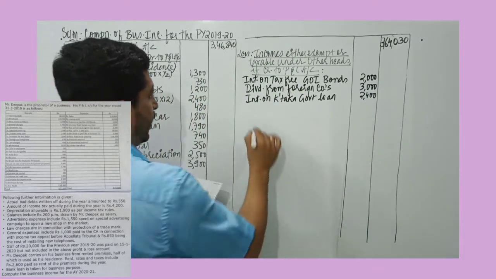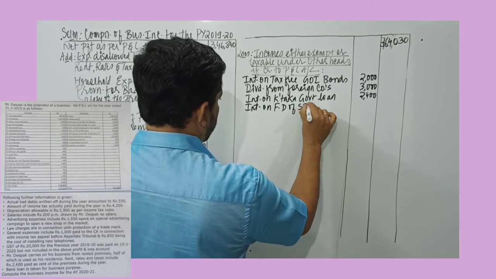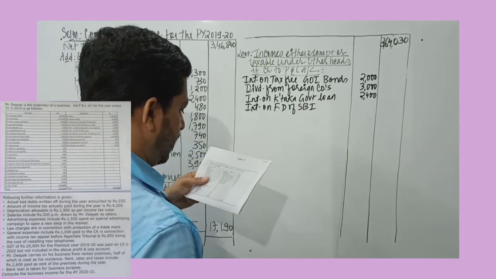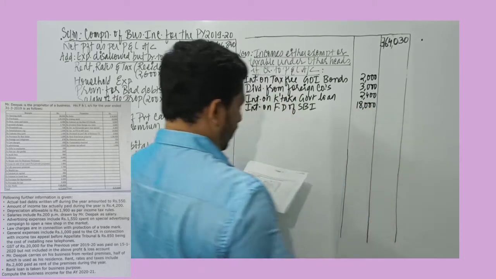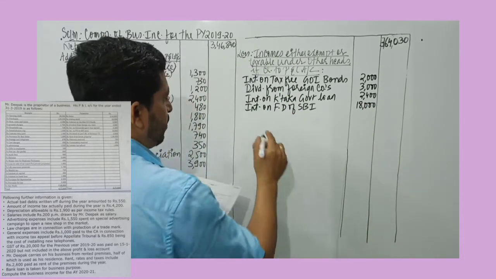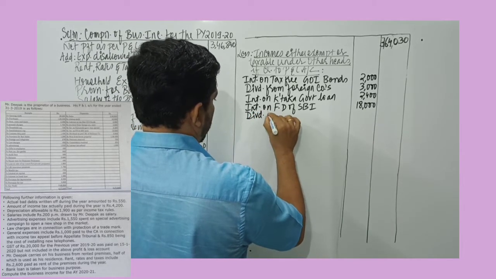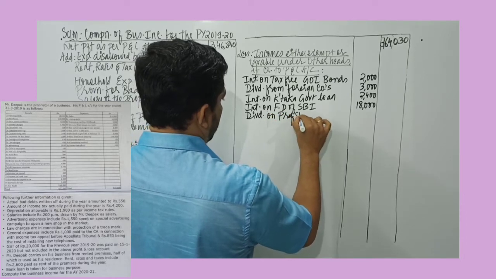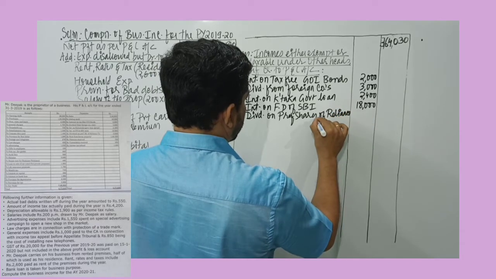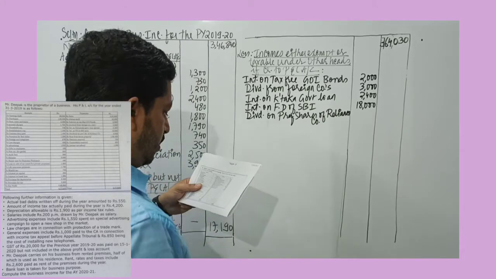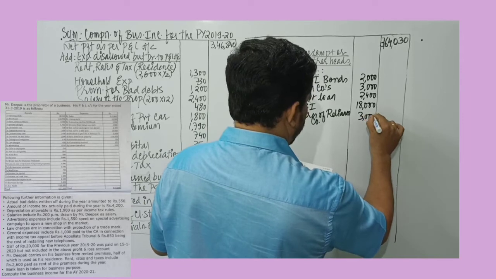Then we have interest on fixed deposit of SBI. This is also covered under other sources. Interest on FD in SBI, amount is 18,000. So we record 18,000 in the inner amount column. Then we have dividend on preference shares of Reliance Company. Now point to note, Reliance is an Indian company and any dividend received is exempt from tax. So since it is included here to the credit, it must be excluded. That means it must be deducted.